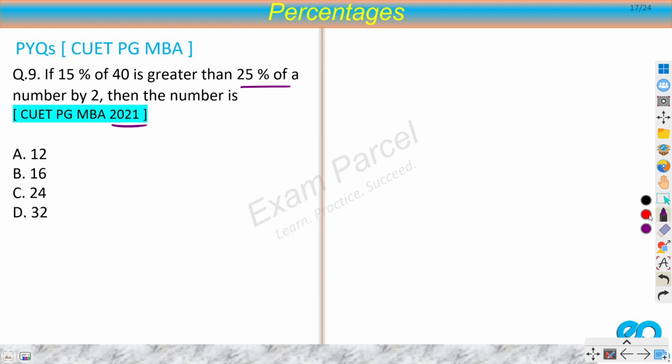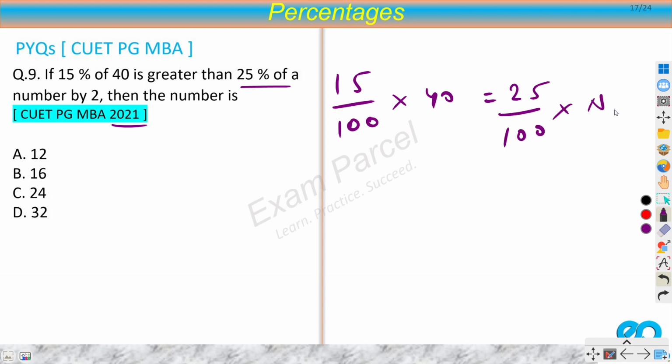We can rearrange this question. It says that 15% of 40, so 15 by 100 of 40, is greater than 25% of a number, 25 by 100. Let's say that number is n, and this is greater than this by 2. Now we simply have to solve this one. This is a very straightforward question.